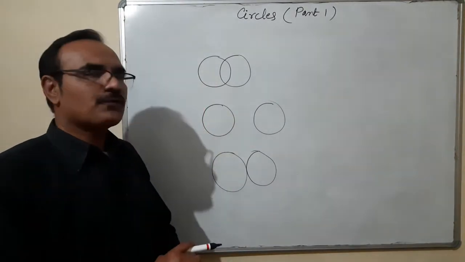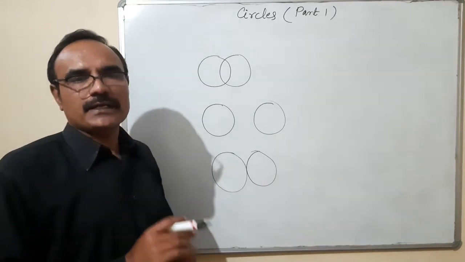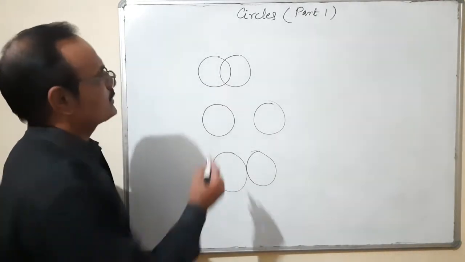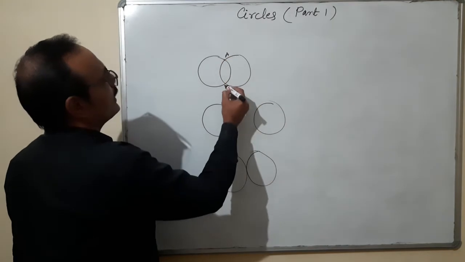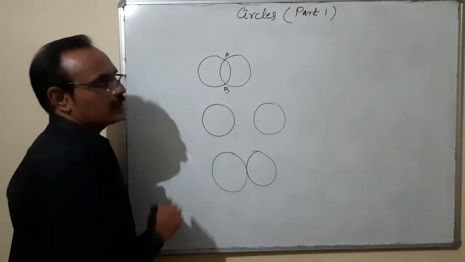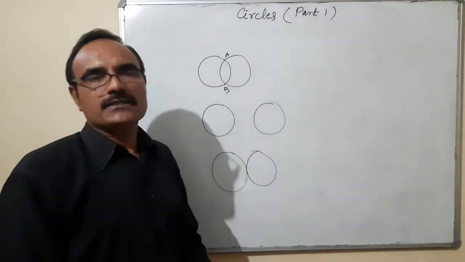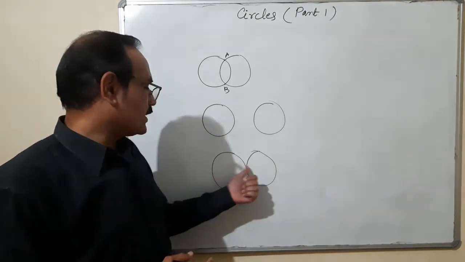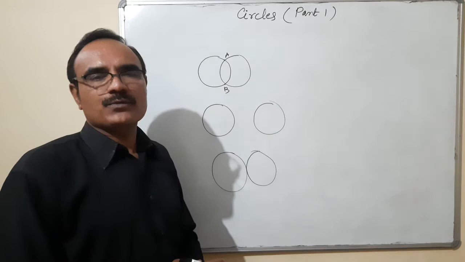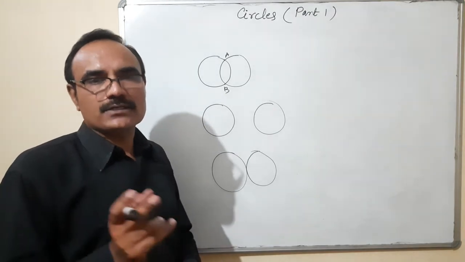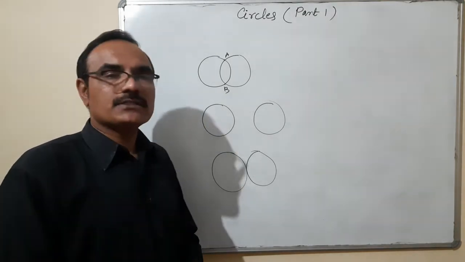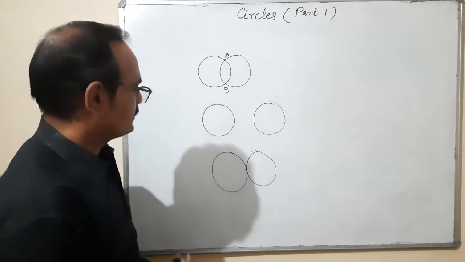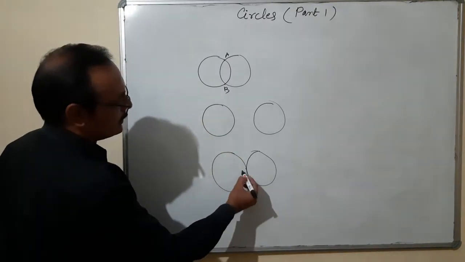In the first, you are seeing that both the circles are intersecting each other at how many points? 2 points, A and B. Here both the circles are not intersecting each other, that means there are no common points. Third one is a pair of circles touching each other at only 1 point, like the point A.